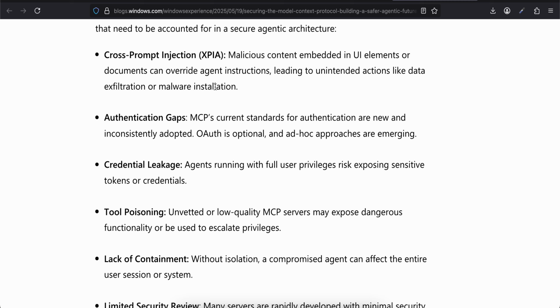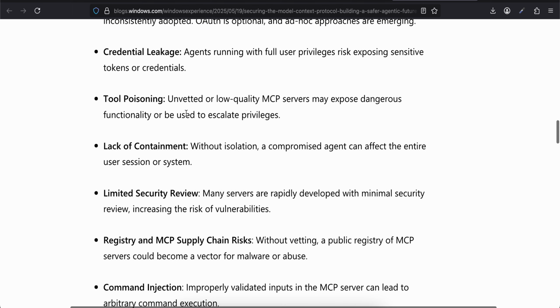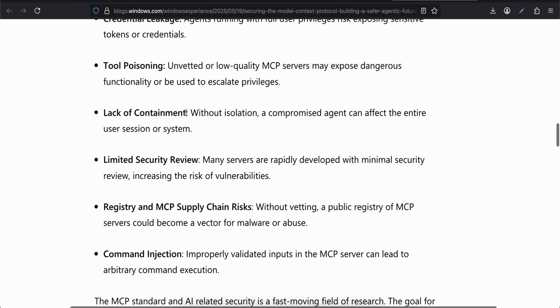Authentication gaps: MCP's current standards for authentication are new and inconsistently adopted. OAuth is optional and ad hoc approaches are emerging. Credentials leakage: agents running with full user privileges risk exposing sensitive tokens or credentials. Tool poisoning: unvetted or low quality MCP servers may expose dangerous functionality or be used to escalate privileges.